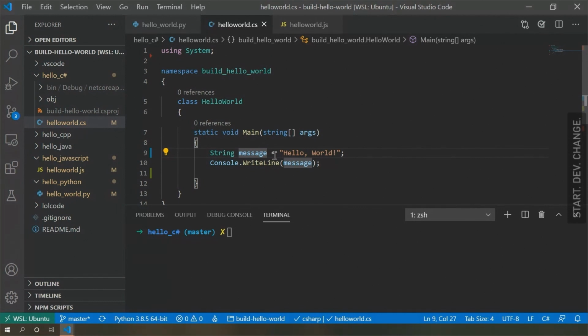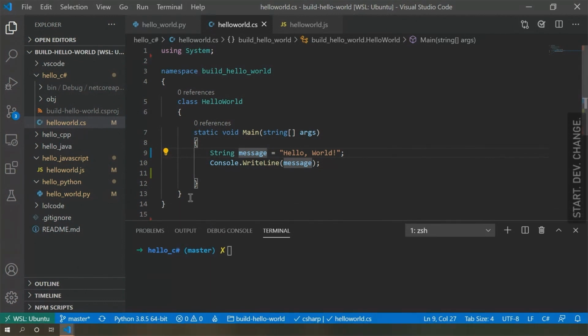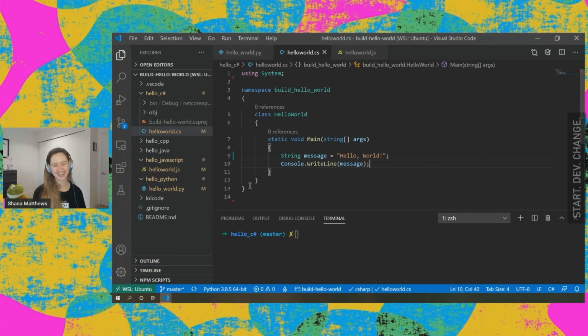So let's actually talk about stereotypes first. C# is stereotyped for being very verbose. I think when you compare what we're seeing on our screen, just our Hello World program here, which we have 14 lines of code here already. I guess we can get rid of this. 13 lines of code. Versus Hello World in Python, which is just 2, we could say that, yeah, maybe it's a little verbose. There's a lot going on here to just do, again, really 2 main lines of code. We have to have a lot else on the screen.